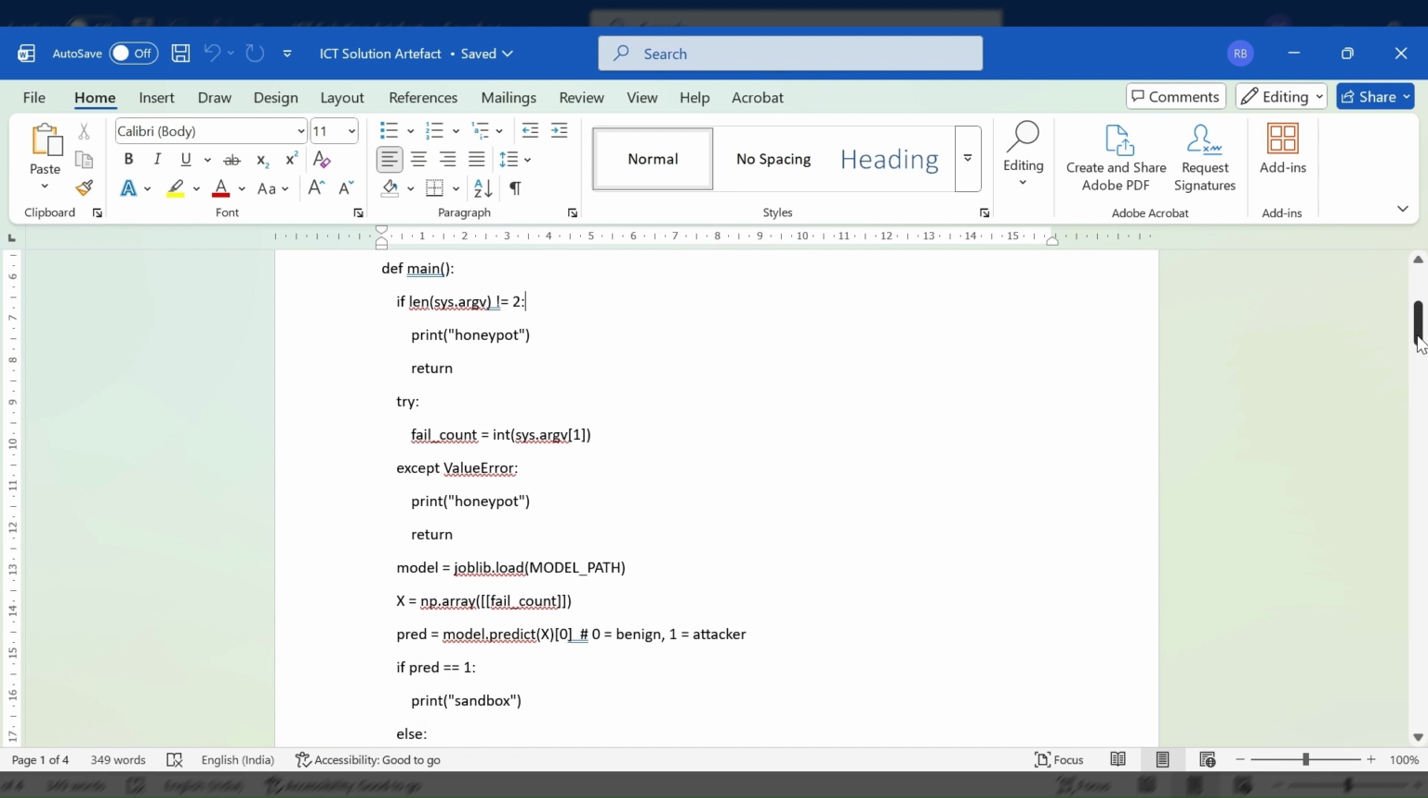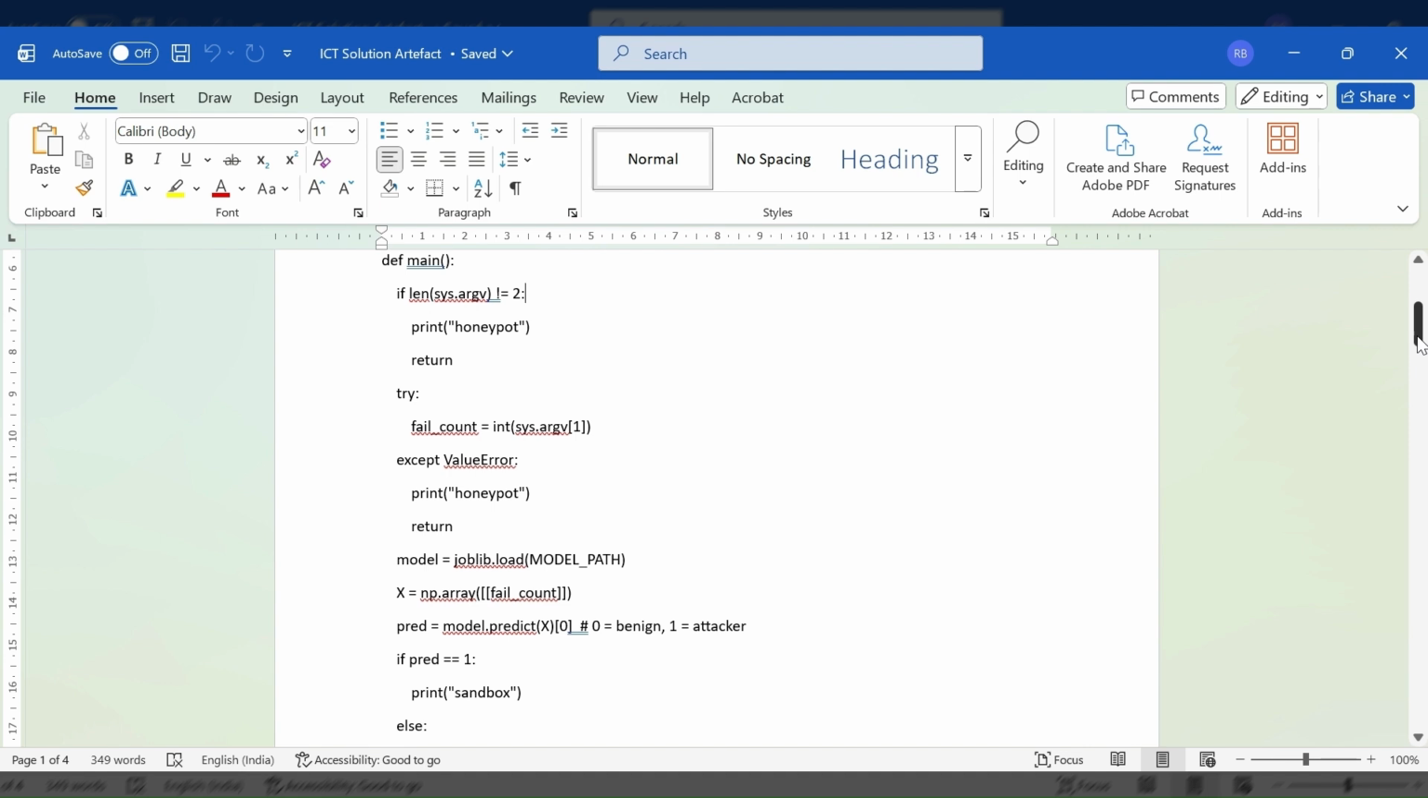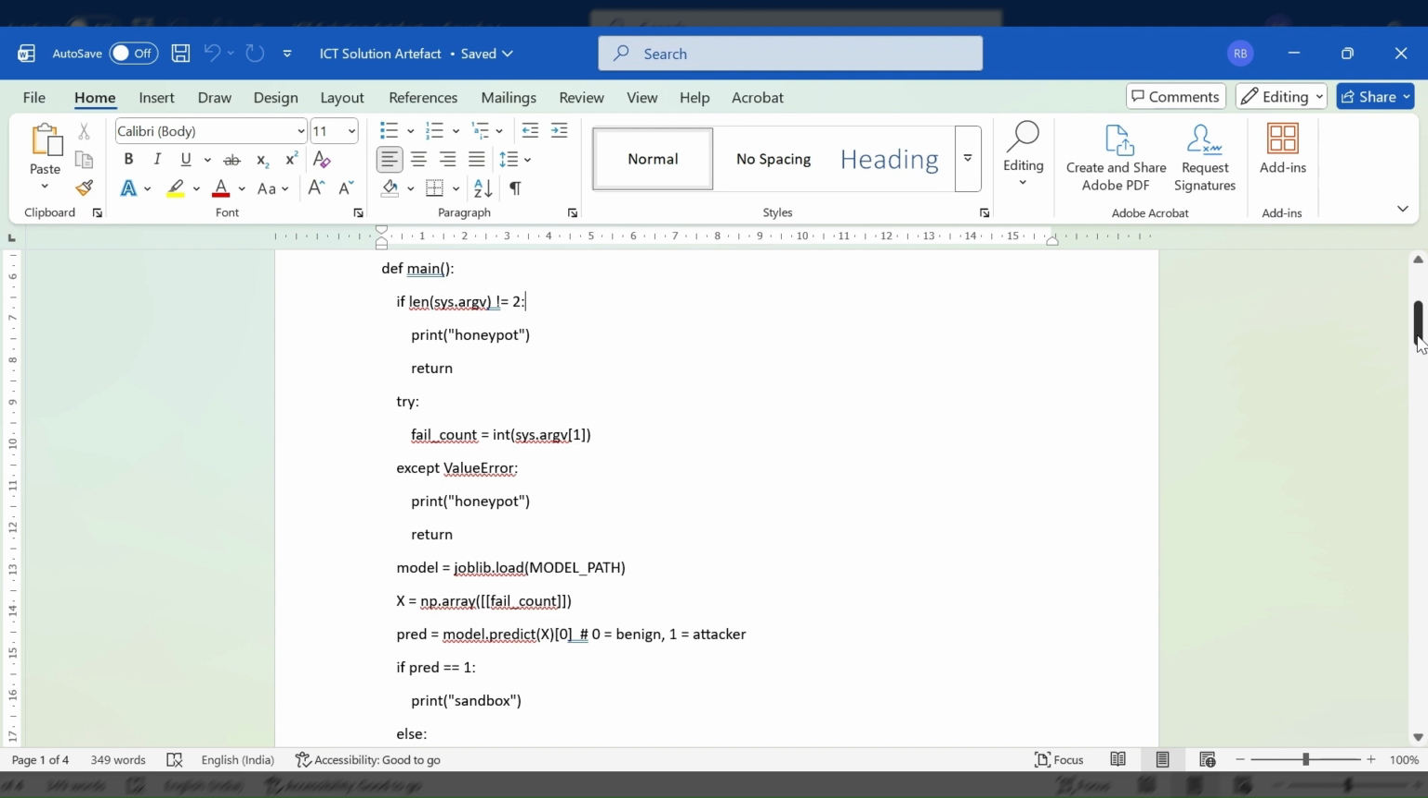The code reads how many wrong password attempts the user made. It loads the ML model file called controller classifier.joblib. The ML model looks at the number of failed attempts. If the model thinks the user is normal, it will redirect you to the honeypot. If the model thinks the user looks like an attacker, it will redirect you to the sandbox.